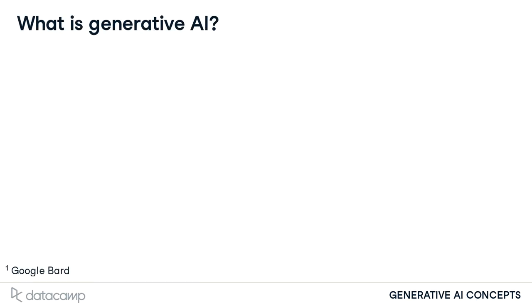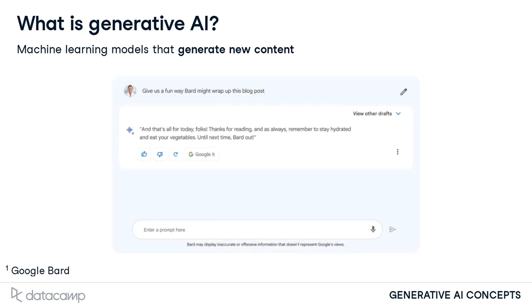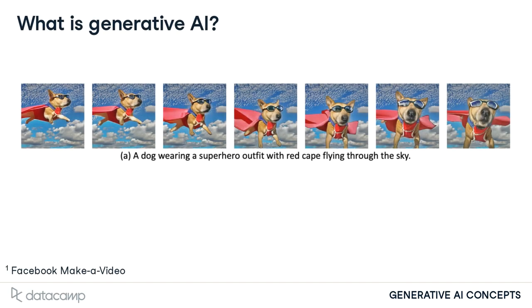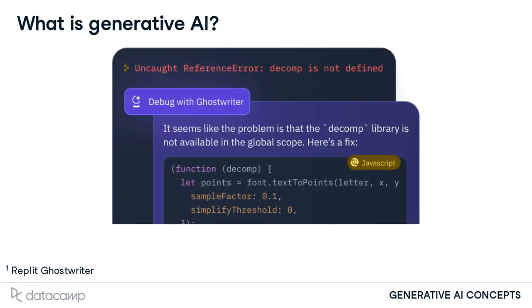Generative AI, or generative artificial intelligence, refers to machine learning models that can generate new content based on data they have already seen when prompted. One model might generate text in response to a user's questions. Another can create videos for filmmakers to visualize their ideas using descriptive prompts. And another can even write code to help developers work faster.